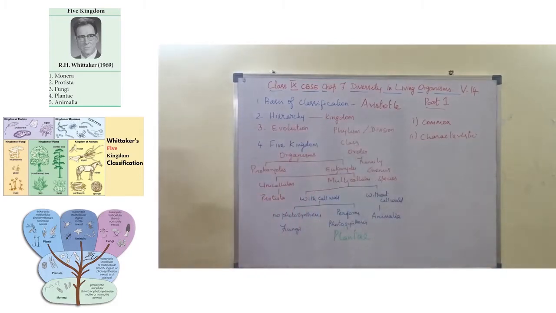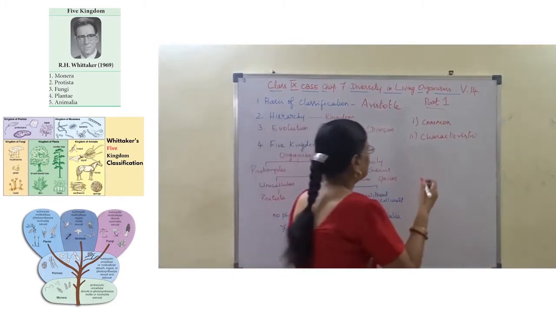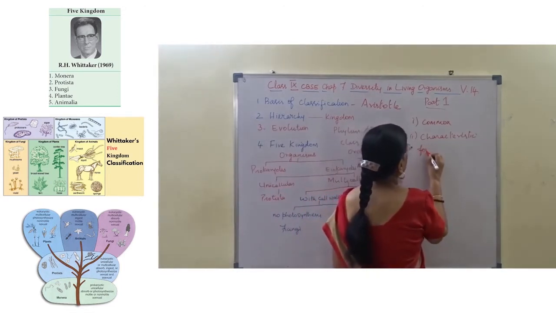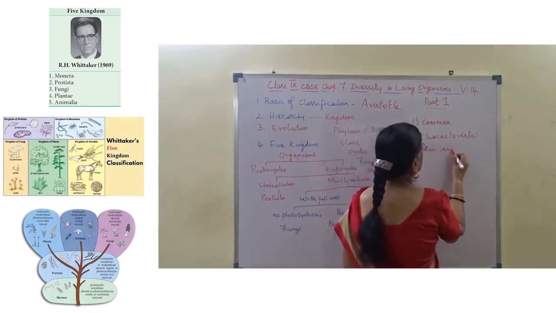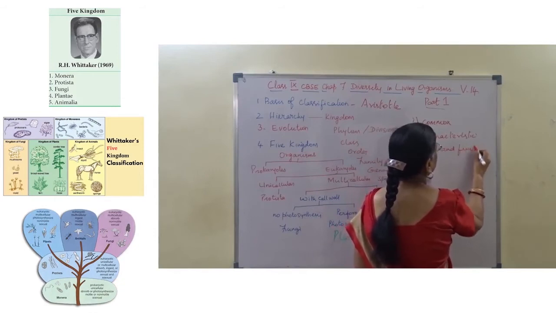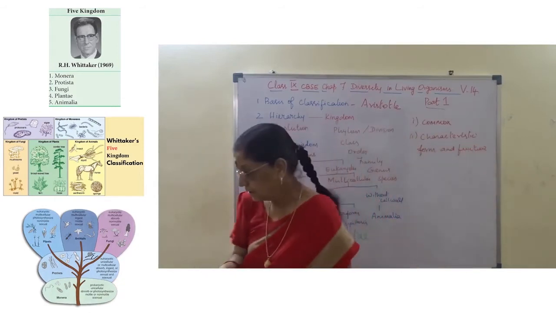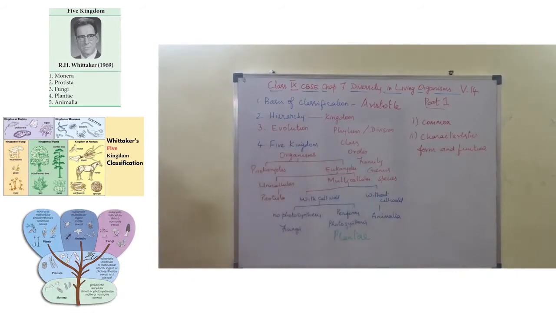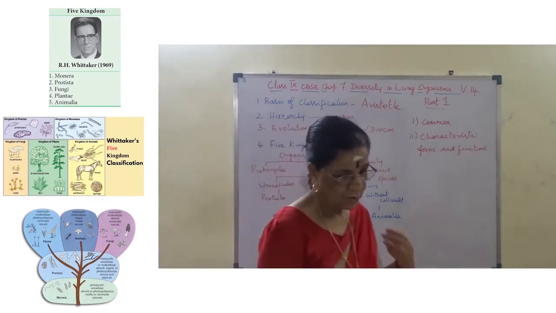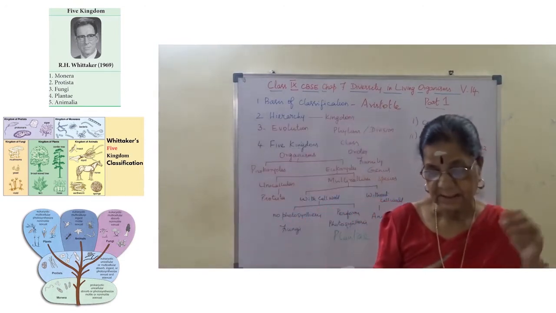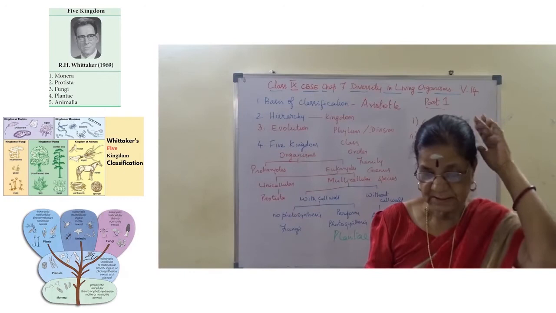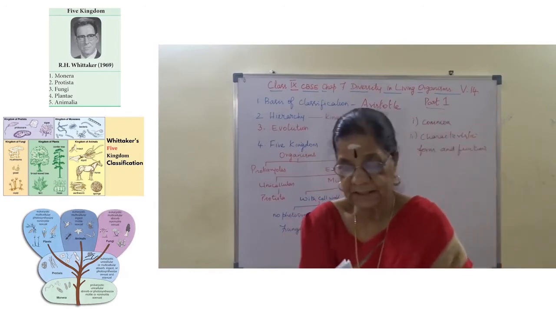Based on the characteristics as form and function, animals are classified. So here again, what we mean by characteristic is a particular form and function.